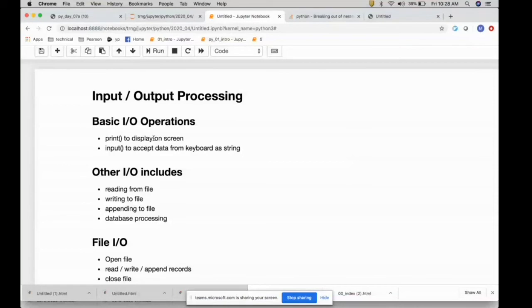Okay, but one of the oldest, very primitive ways of input output processing is that you read from persistent storage and write into persistent storage, so that the calculated or computed data from your script can be shared with other processes, or even humans who can use the data, do some sort of calculation, or gain some knowledge about what you have done, right? So file processing is probably one of the oldest, right?